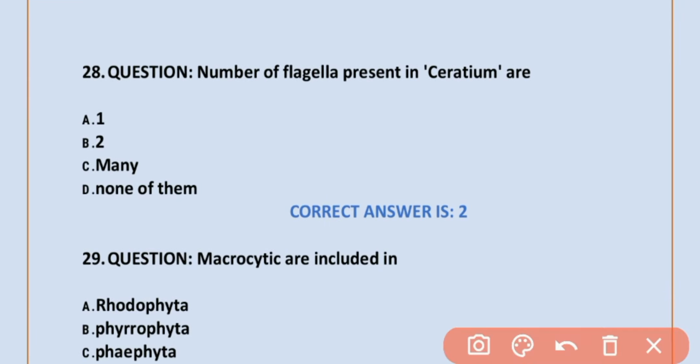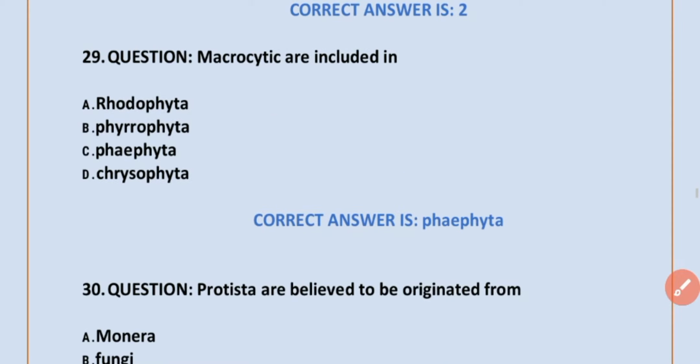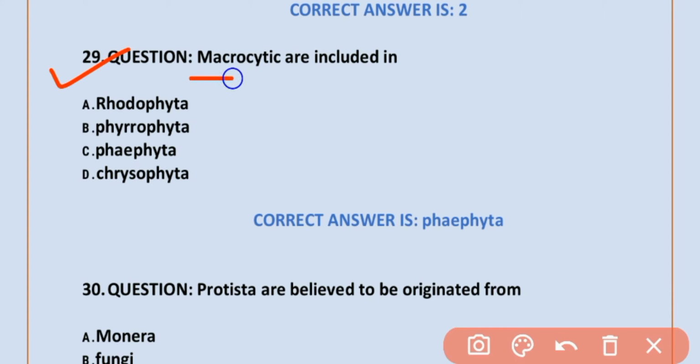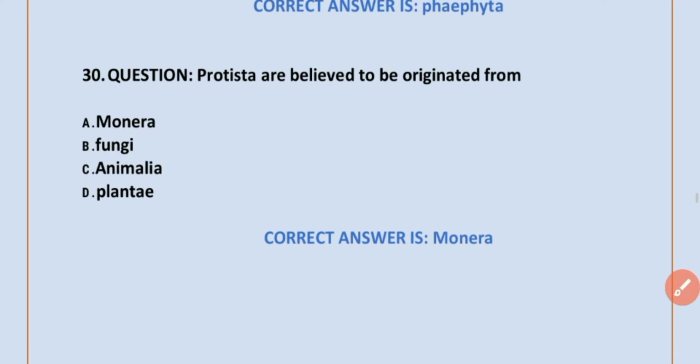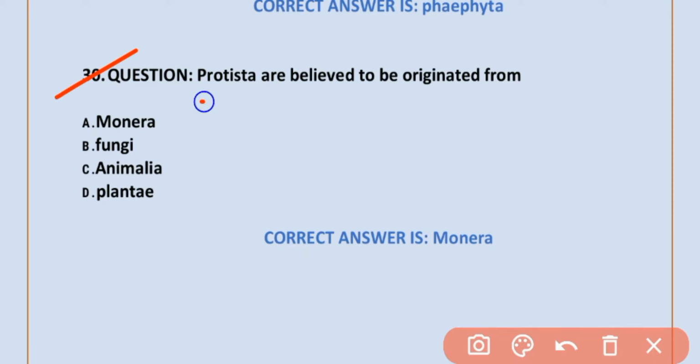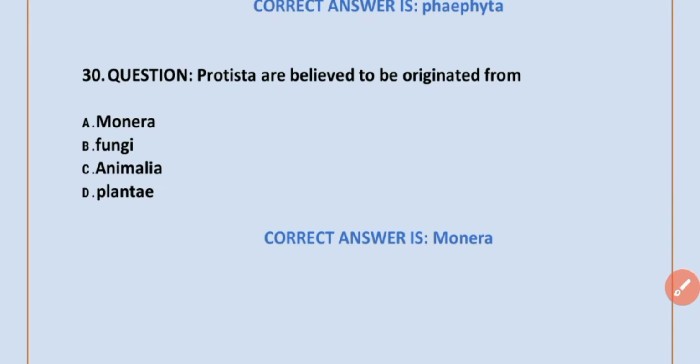MCQ number 28. Number of flagella present in Ceratium is 2. Option B is correct. 2. MCQ number 29. Macrocystis is a phaeophyte. Option C is correct. MCQ number 30. Protista are believed to be originated from Monera. Option A is correct. Monera.